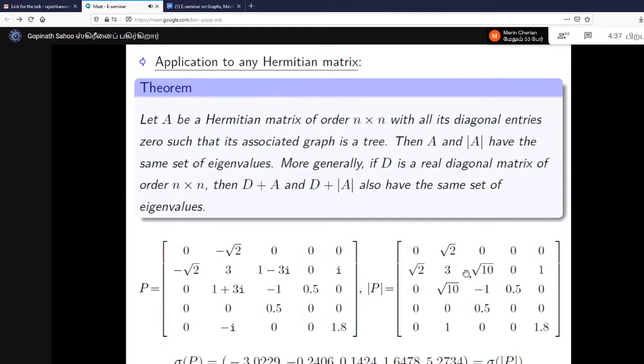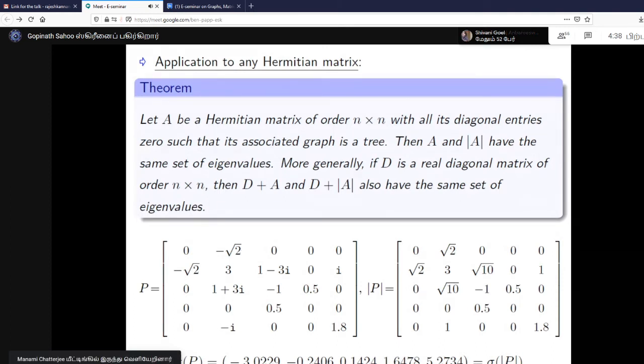You have a matrix P and P mod. Here, P mod is not exactly the modulus of each entry, rather it excludes the diagonal entries. That means whatever P you have, you take the modulus of the off-diagonal entries only and leave the diagonal entries as they are. First, this has to be a Hermitian matrix, and its associated graph is constructed by putting a corresponding undirected edge for each non-zero entry.